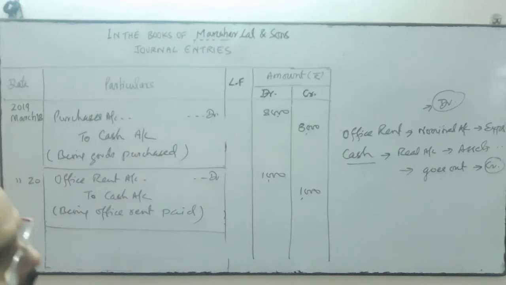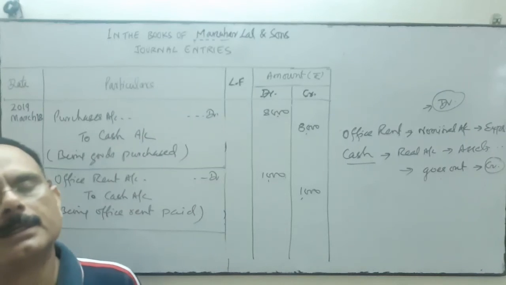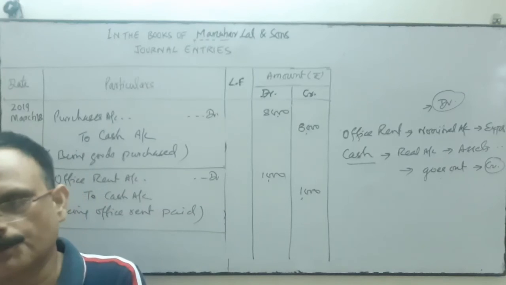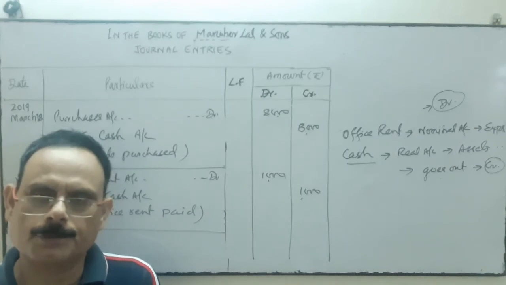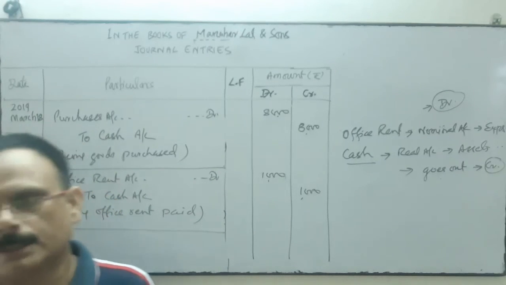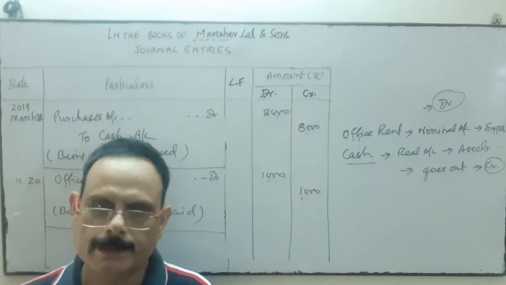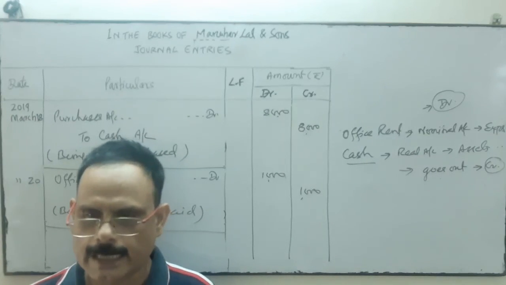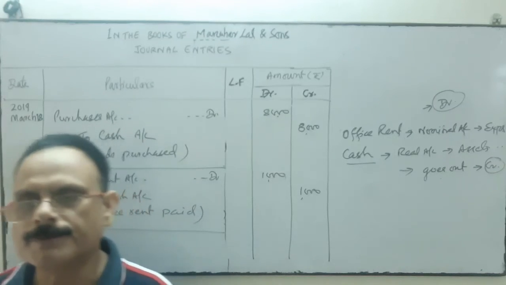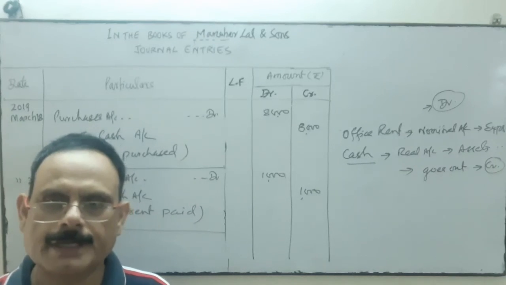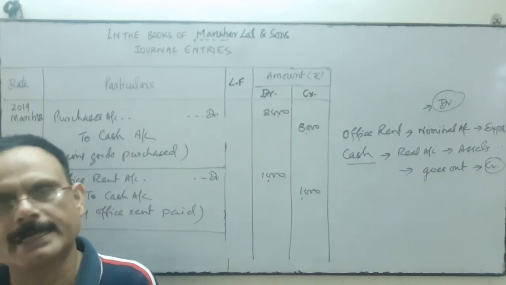So in this way we record the transaction in the books of the firm. We have to know which account will be debited and which account will be credited. For that we have to know the rules of personal account, real account and nominal account. It's a traditional approach developed in England. These are the rules of debit and credit developed in England, called the traditional approach. So we must know the rules first, to know whose account will be debited and credited.